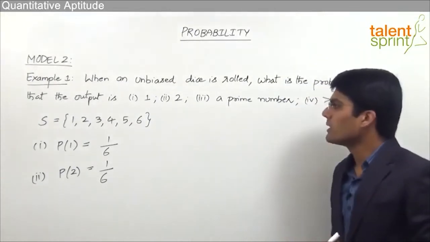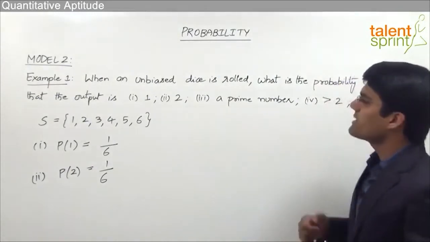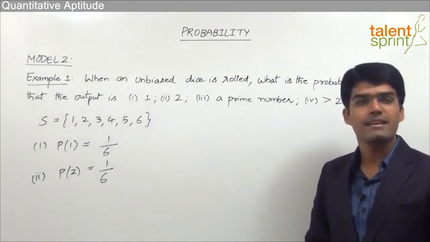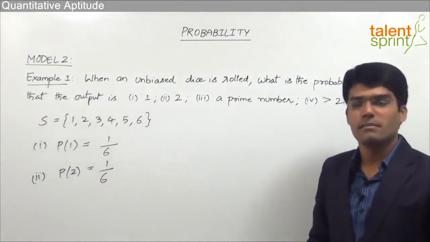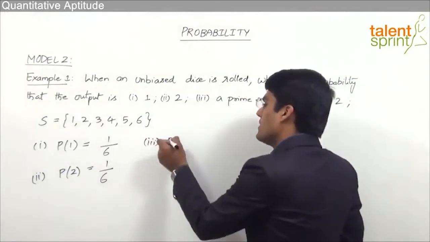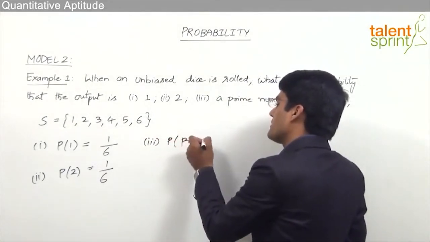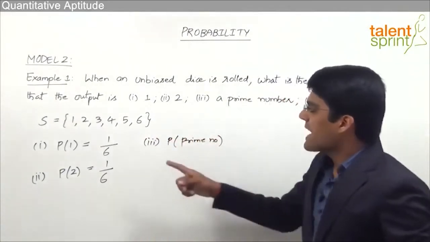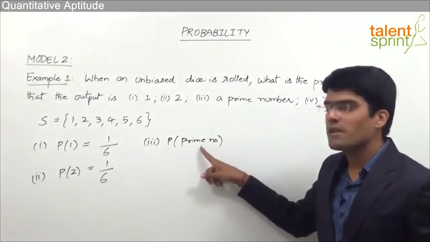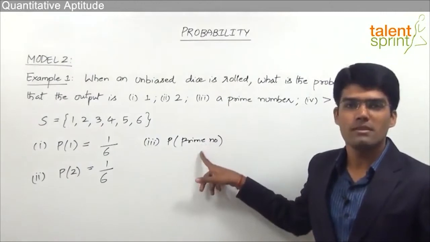Let's now move to the third one. The third one here says, what is the probability that the output is a prime number? Now here the event is that the output has to be a prime number. So how to get the answer for this one? So probability of finding a prime number. Now from the sample space, we need to find out what are those outcomes which are in favor of this event. That is, the output has to be prime number.